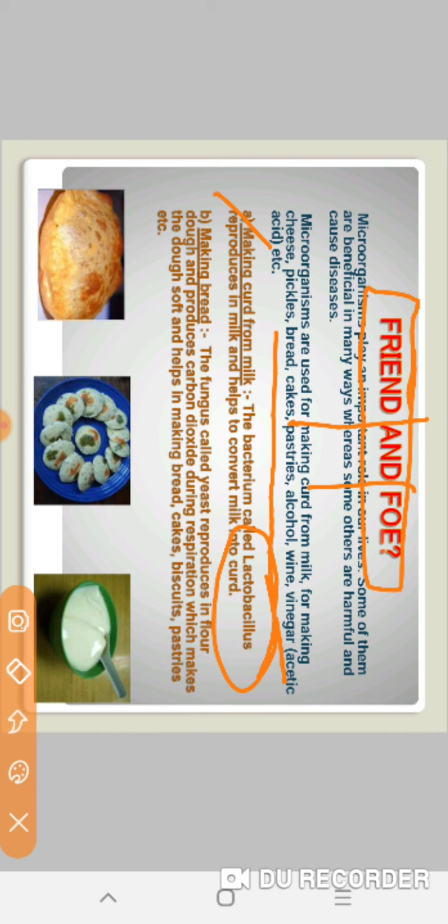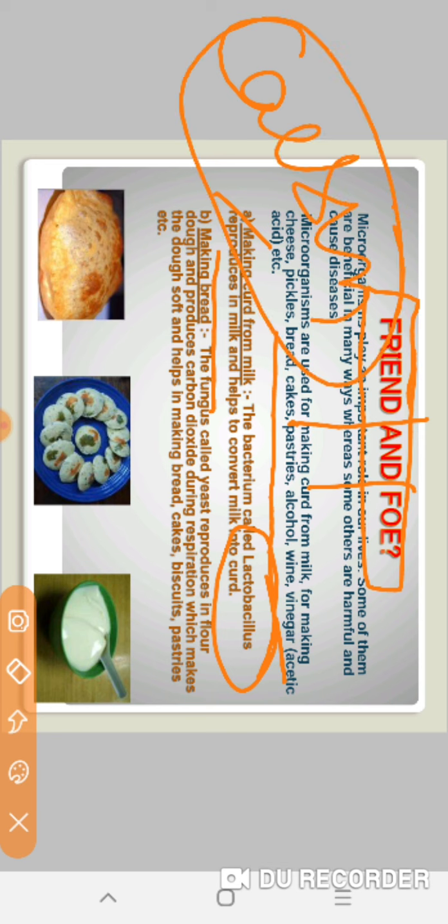The Lactobacillus bacteria reproduces in milk and helps to convert milk into curd. Fine. What happens? That Lactobacillus bacteria multiplies in milk and the curd is set. Basically, there is a protein called casein in milk. When a teaspoon of curd is added to warm milk, then the casein starts to solidify.